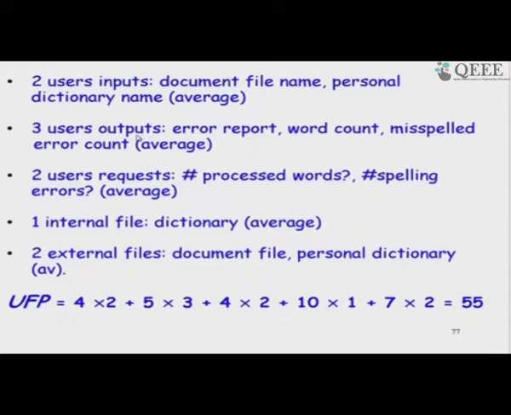And then there are three outputs that are produced: the error report, word count and misspelled error count. These are also average, you can classify. There are two user requests.